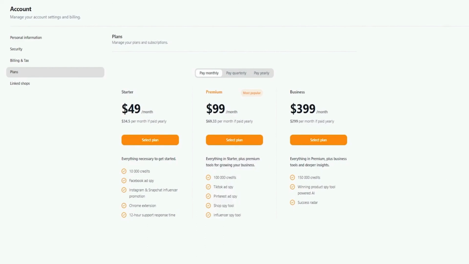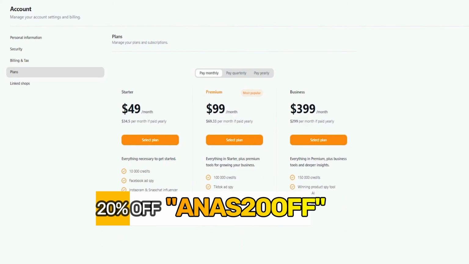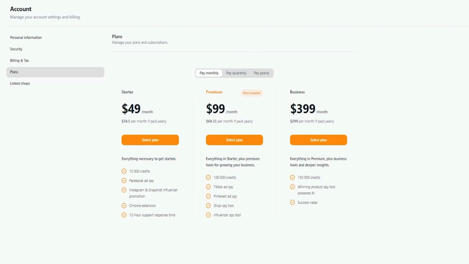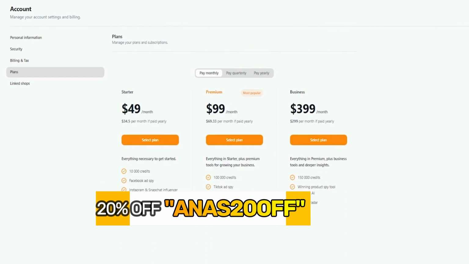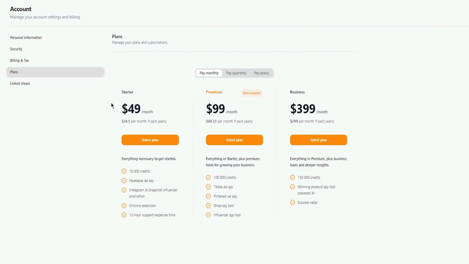So if I were to give a final review and final verdict, I would definitely suggest users use Minea, but do not outshun Pipiad, because Pipiad also has its perks. If you're using it solely for TikTok, then I would 100% go with Pipiad. But if you're using it for other platforms as well, like Facebook, Instagram Marketplace, Meta Marketplace, and a whole lot of other things, then I would definitely go with Minea, especially because of the lower pricing and higher features.